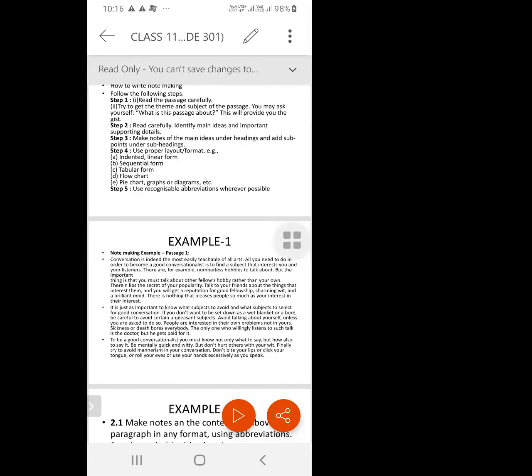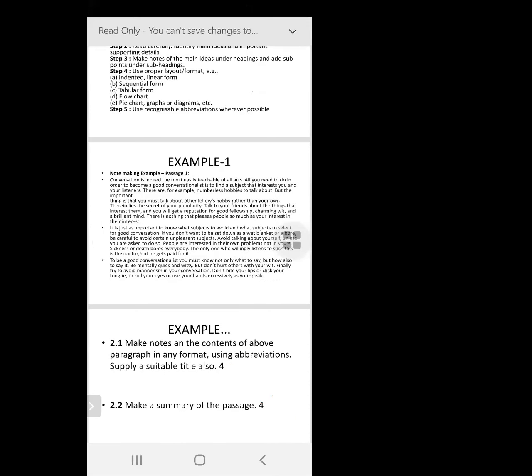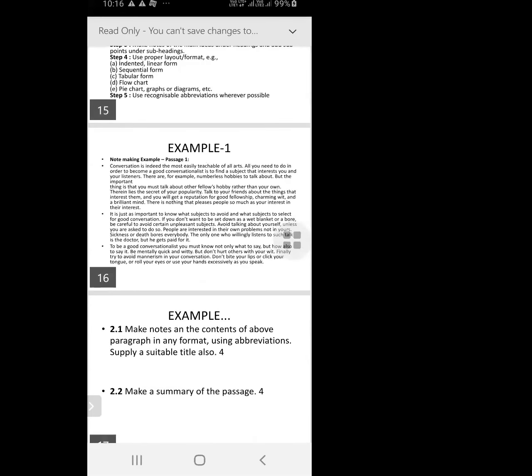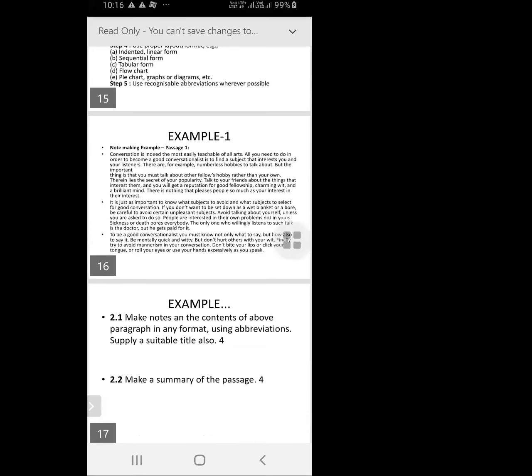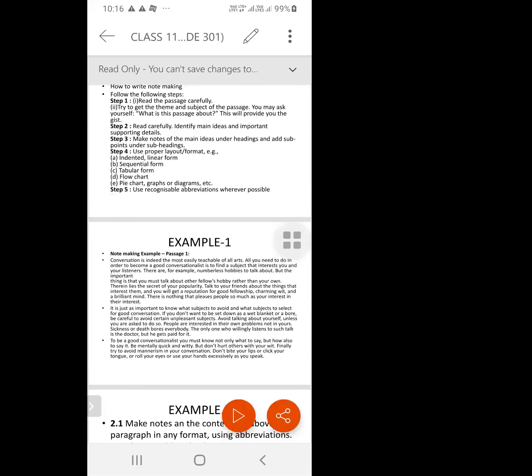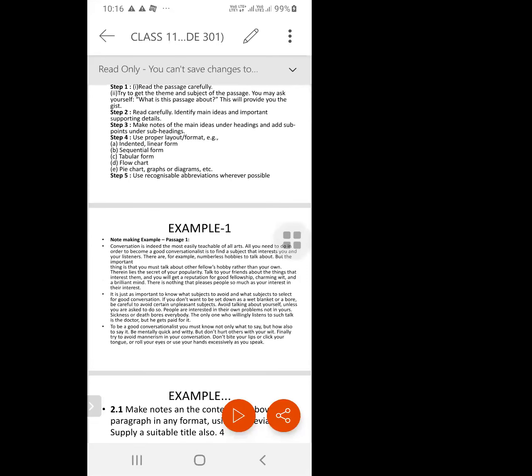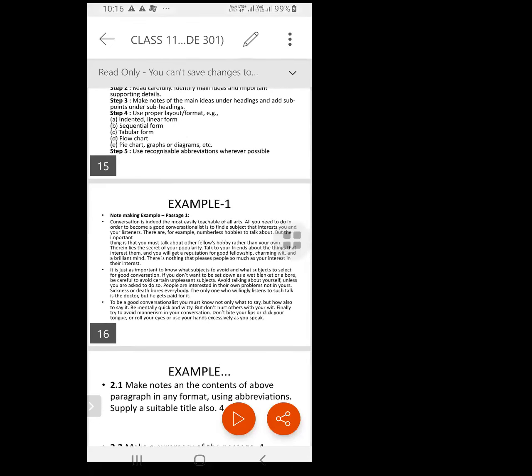Comprehension you can finish fast if you go through the questions first. Don't read the paragraph first. Read through the questions first. The word attack questions also first. You read the questions first and then you start reading your comprehension. That is the most effective way you will write a good comprehension. You'll answer your comprehension questions well.